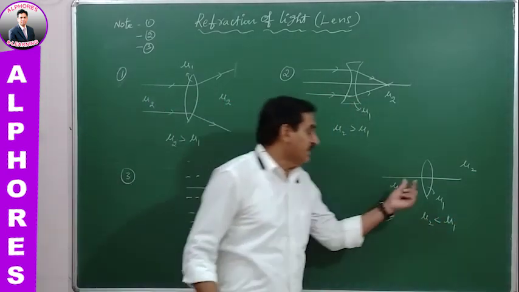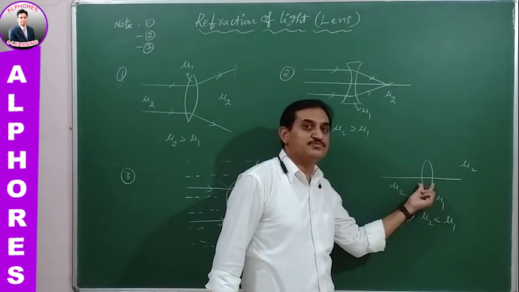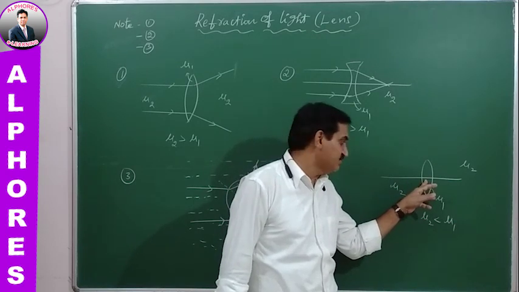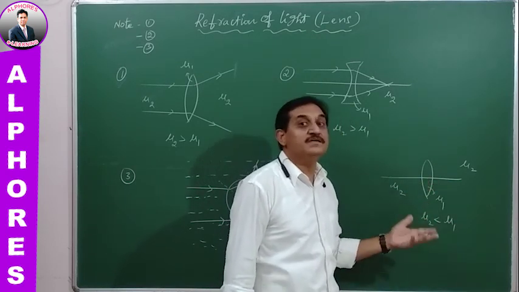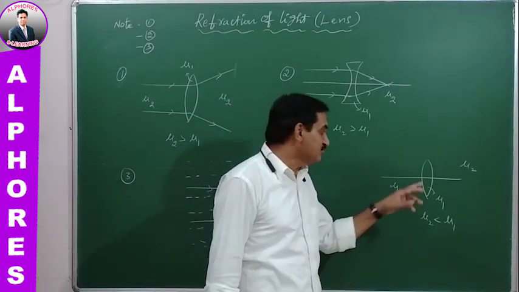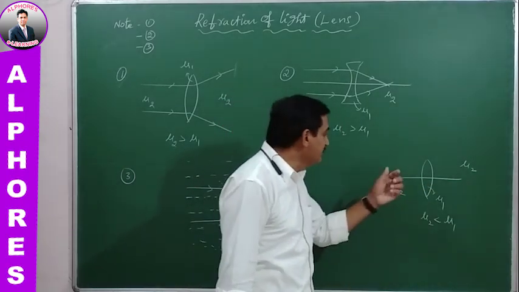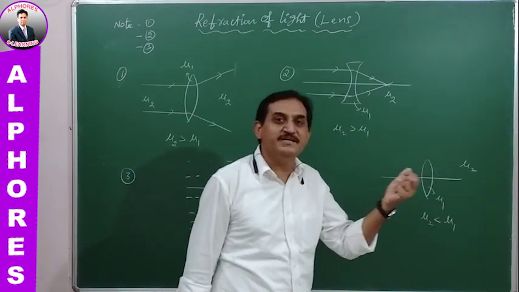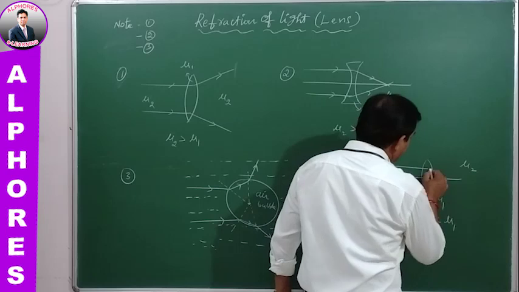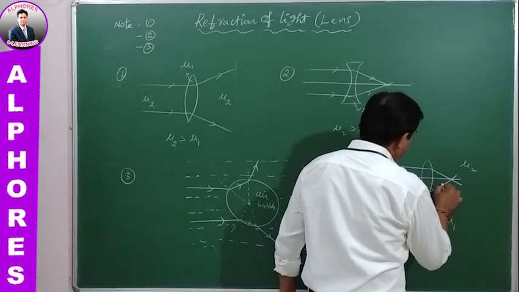Means a glass material medium is used to prepare a converging lens, convex lens, which is kept in air medium. Air is a rarer medium compared to this glass. When it is kept in a surrounding air medium, which is rarer, in such case light rays definitely converge after refraction.